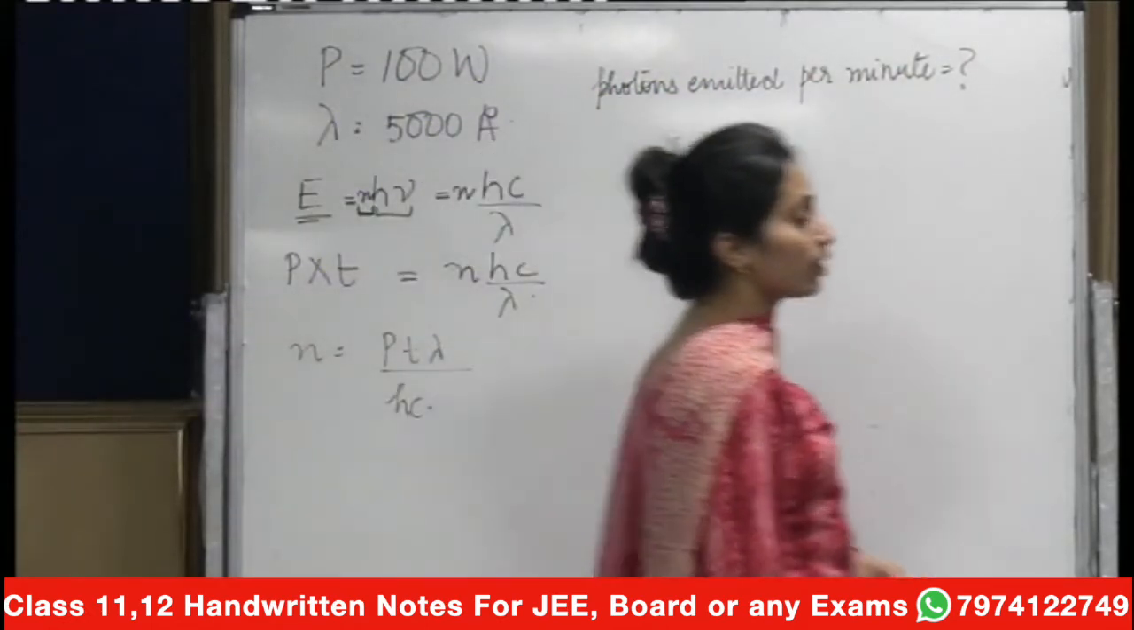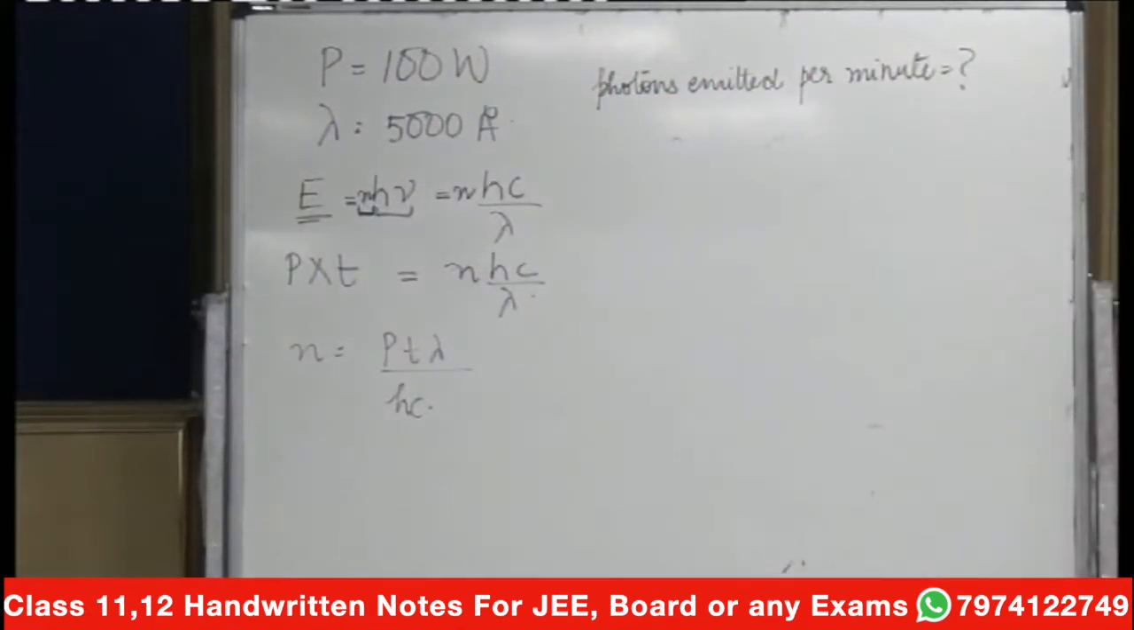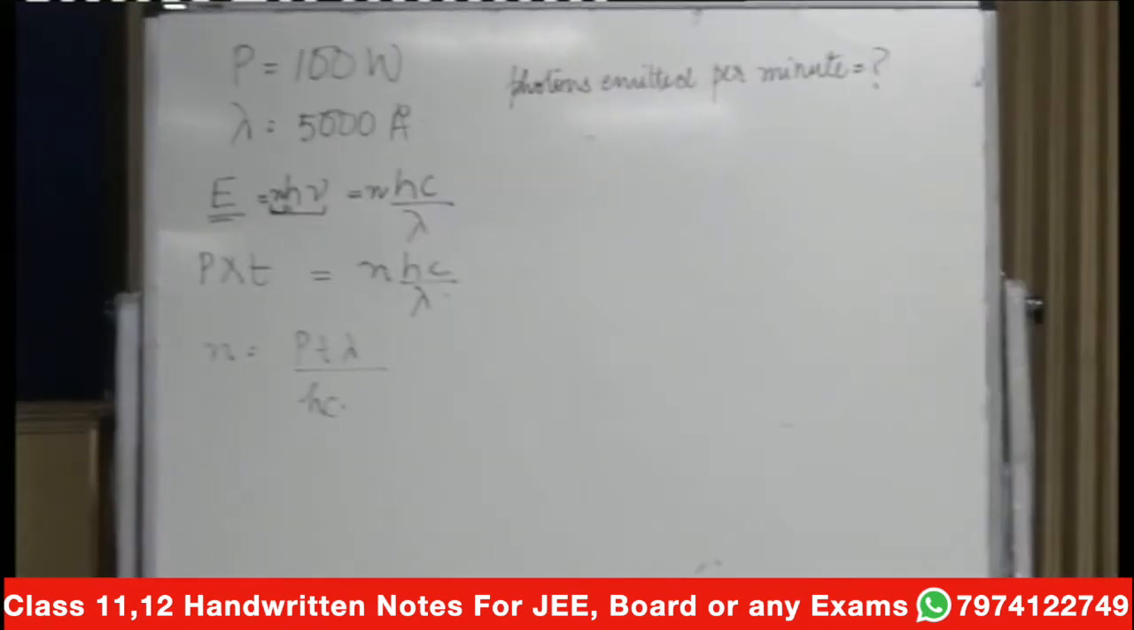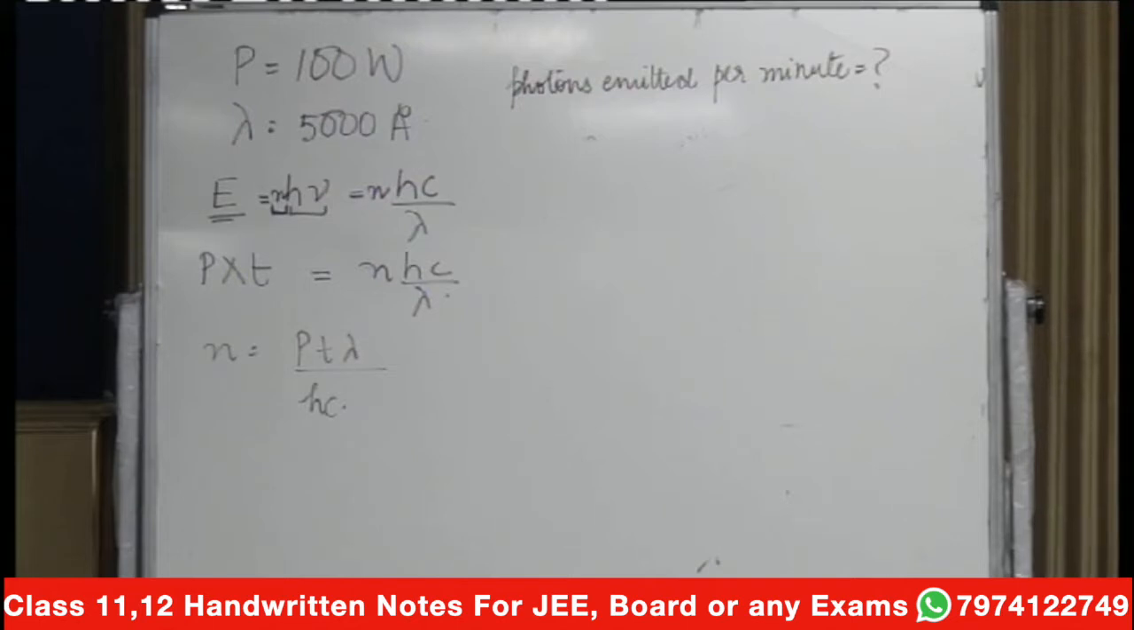That will be equal to Pt lambda upon hc. Just substitute the values and calculate the answer quickly. Power is equal to 5000 into 10 to the power minus 10.